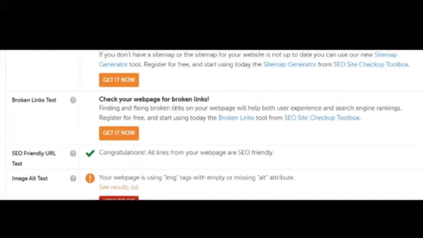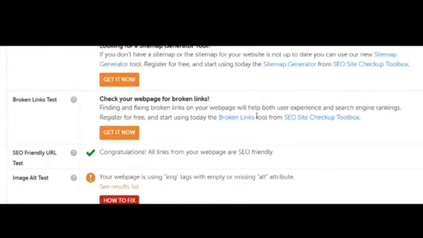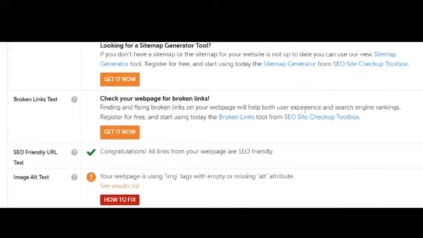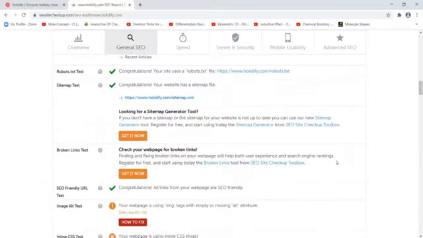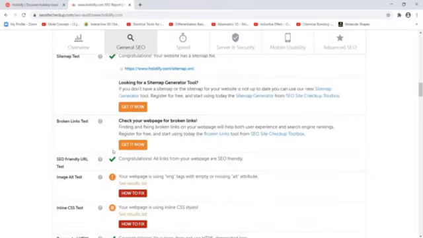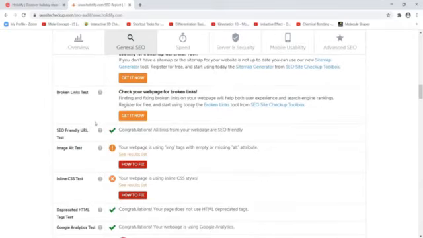Finding and fixing broken links on your web page will help both user experience and search engine ranking. I told you what a broken link is, that is, giving a message to the visitor that the page is no longer existing, or a 404 page error. So such errors are not there. So the broken link test is failed.